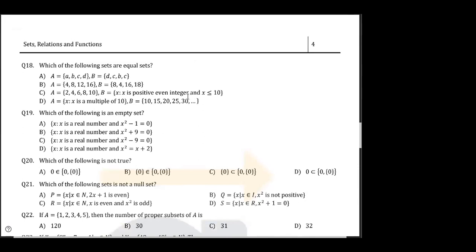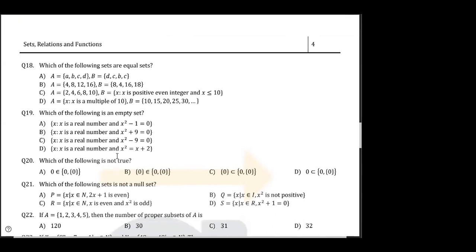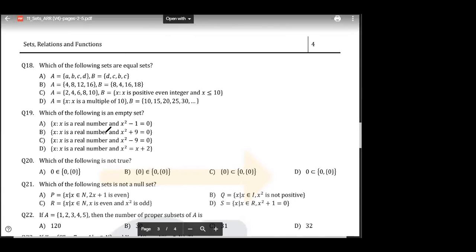Now 18 to 22, 18 to 20. Tell me. Okay, let's see 20. Which of the following is not true? Which of the following is not true? Tell me. Everyone, think about it.